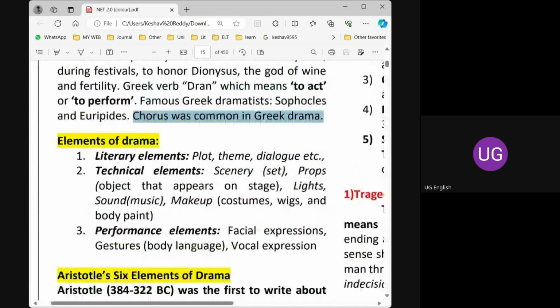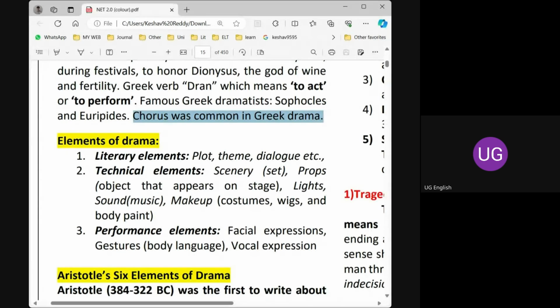Coming to the literary elements: plot, theme, dialogue, all these are literary elements. Plot means the story, the arrangement of incidents, scenes, the setting. Props are nothing but objects. Just now I mentioned one table should be there, two chairs, one long sword, like this. They mention which objects should be on the stage.